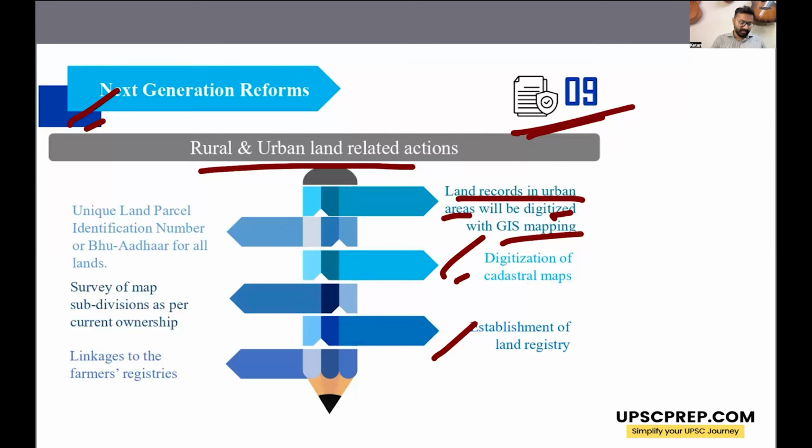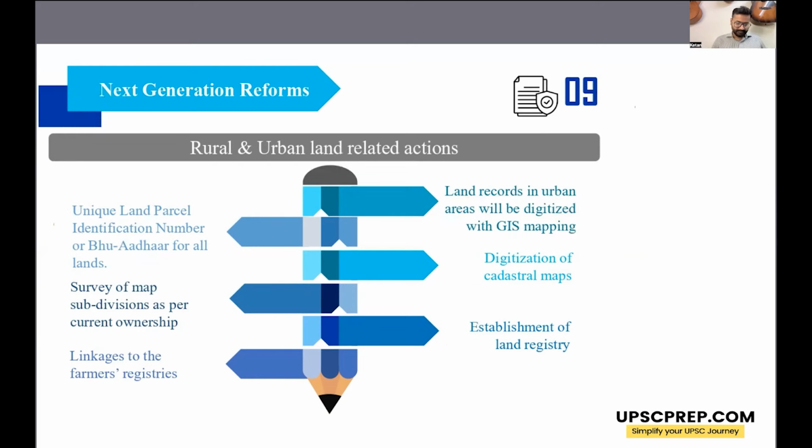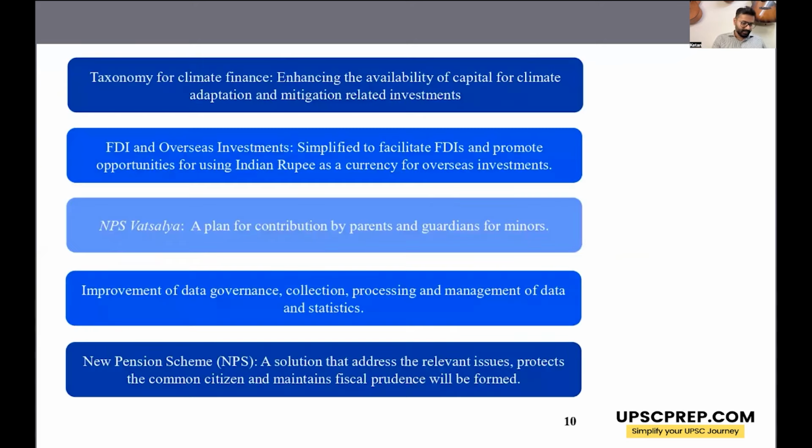Each land will be given a unique land parcel identification number, which also known as Bhu Aadhaar. So even lands will have their own Aadhaar cards now, known as Bhu Aadhaar. And all the surveys and all that will be done. There will be another provision is taxonomy for climate finance.